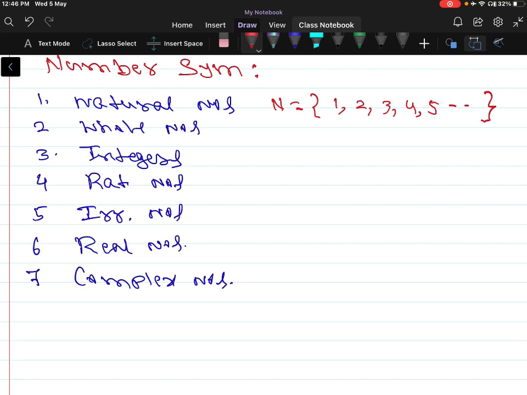The set of whole numbers can be represented by the letter W, which includes the natural numbers with 0. That can be written as 0, 1, 2, 3, 4, and so on.